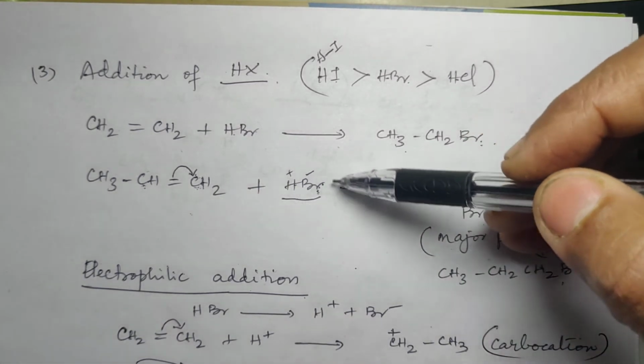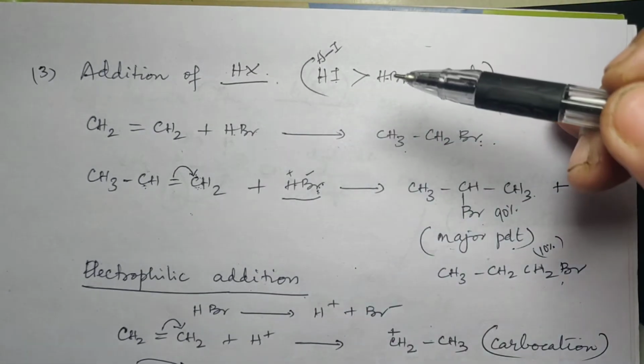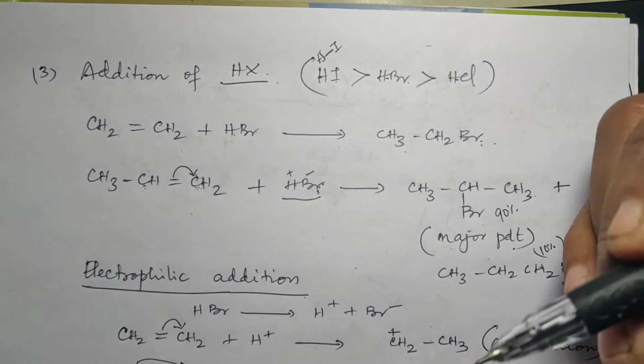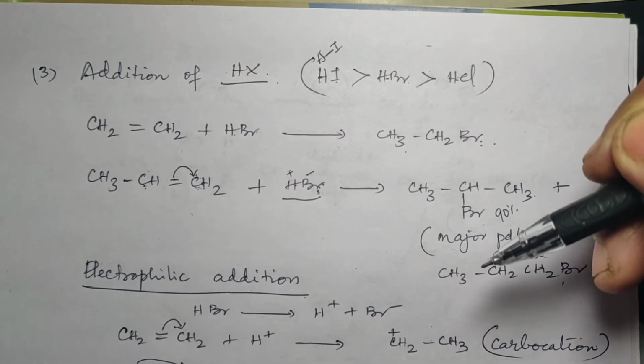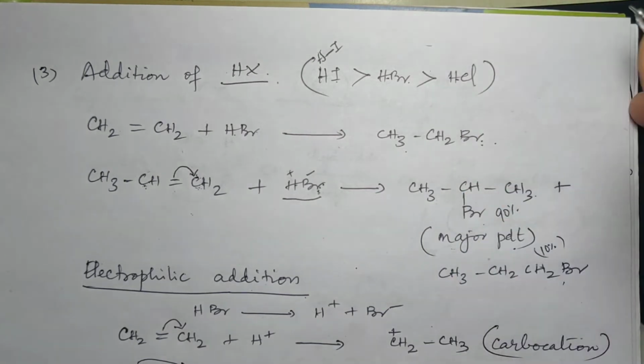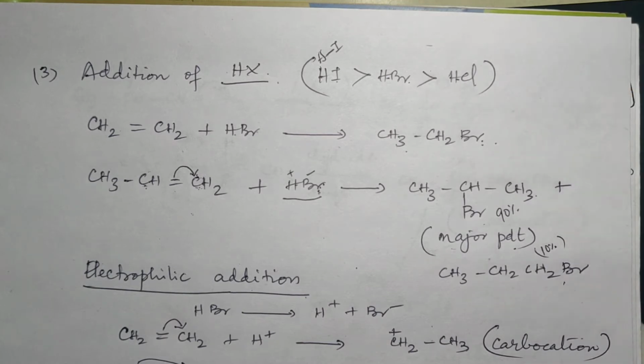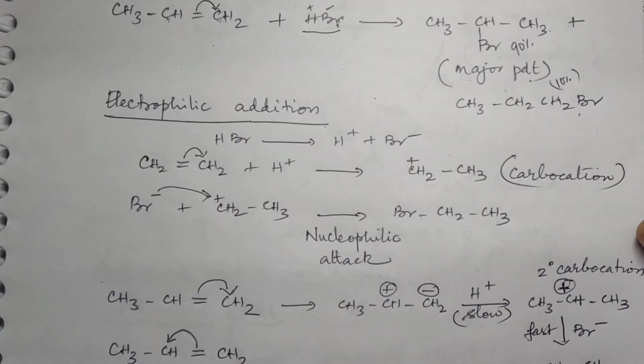Now this kind of addition of HBr or HX to an unsymmetrical alkene will follow a particular rule. Now what is that rule called? That rule is called Markovnikov's rule. We will see that now.